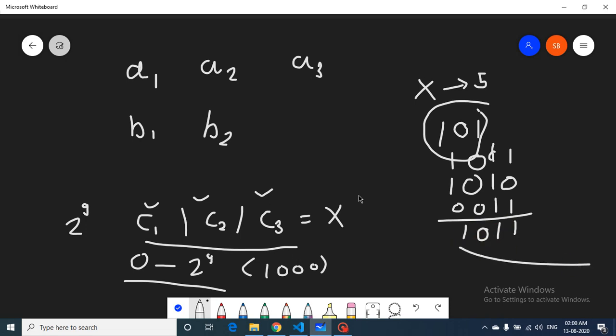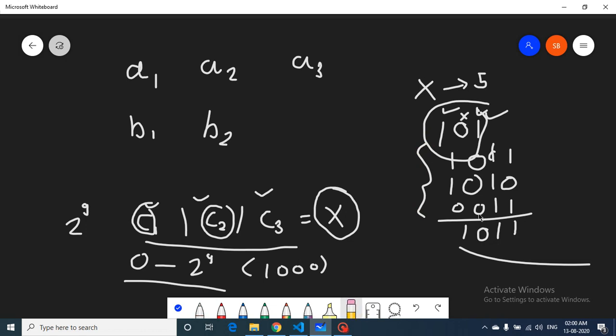So what does this mean? If this is our final answer, which is 5, then all of c1, c2, c3 should be such that only these bits are on. The bits at the other positions should never be on in any of the numbers. All the numbers which we are going to form, C1, C2, and so on, should not have those bits on. So that's the first observation you can see.